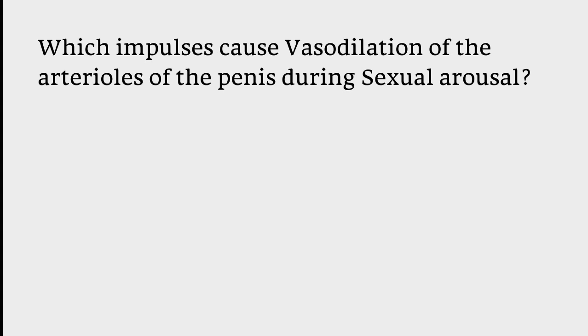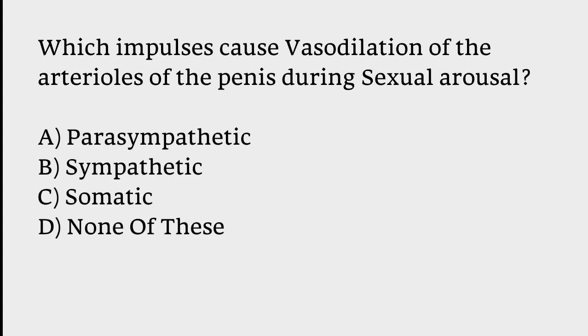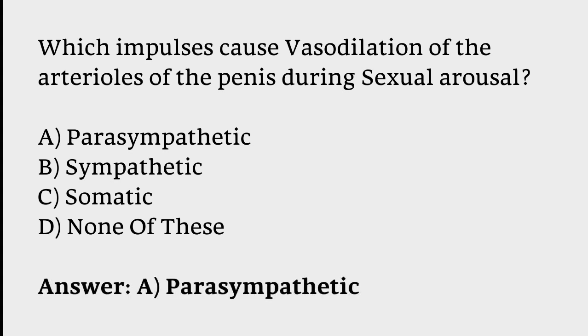Which impulses cause vasodilation of the arterioles of the penis during sexual arousal? Parasympathetic, sympathetic, somatic, none of these. The correct answer is option A. Parasympathetic impulses cause vasodilation of the arterioles of the penis during sexual arousal.